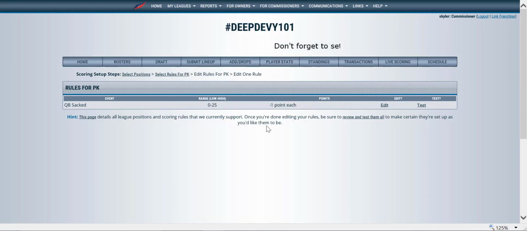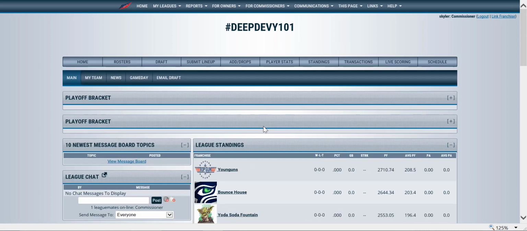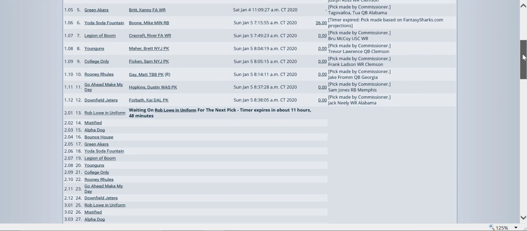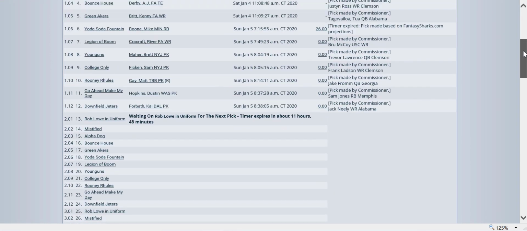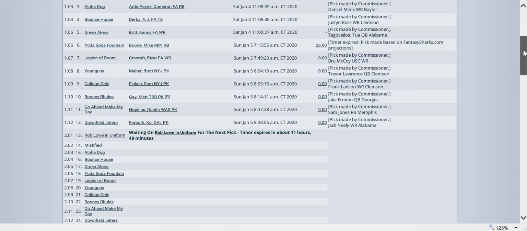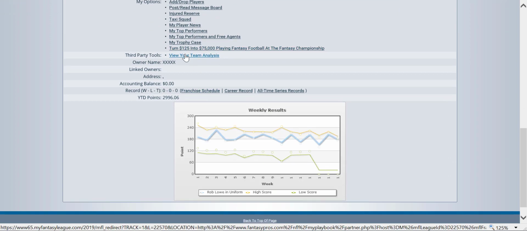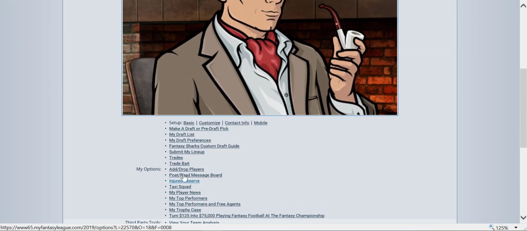Let's go back home and let's see who's on the clock. So we hit our draft page, and it happens that Rob Lowe in uniform is on the clock. He needs to pick a place kicker and then put the Devy player to the right, just like we've been doing the entire draft. But instead of a free agent, now you're looking for a place kicker. So Rob Lowe is going to make a draft pick.